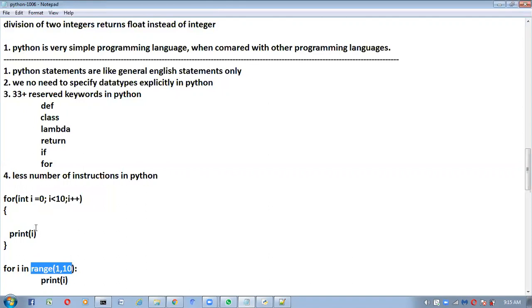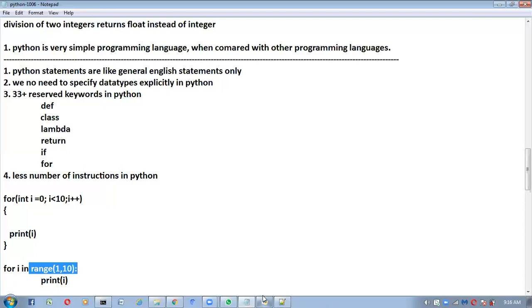But if you go for other programming languages, initialization we have to do, condition we have to check, and we have to increment the value also. But coming to Python, it looks like a normal English statement. For each element, i means each element. Instead of i, you can take anything. For each element in this range 1, 10, print that element, whatever you have. You will get all the elements.